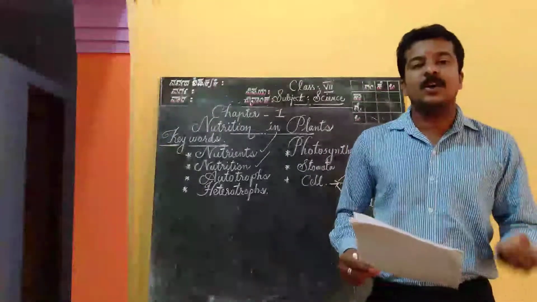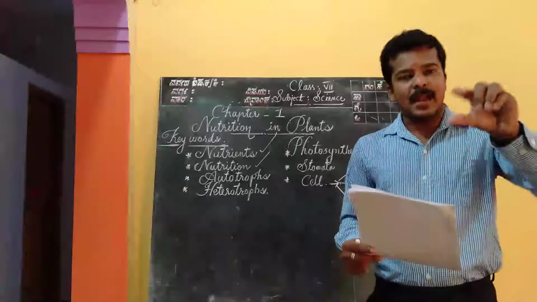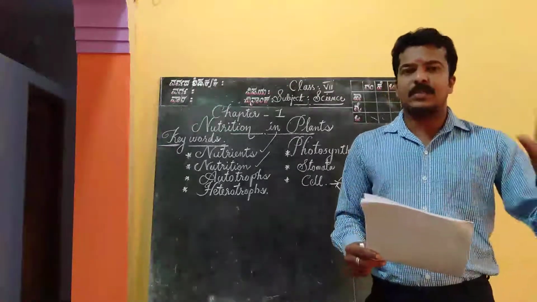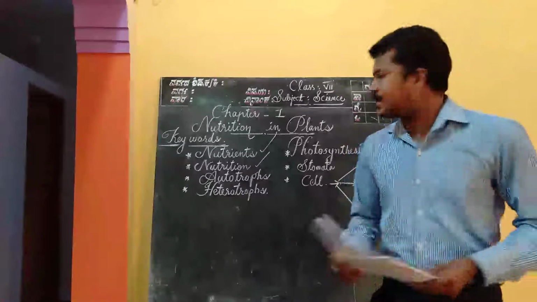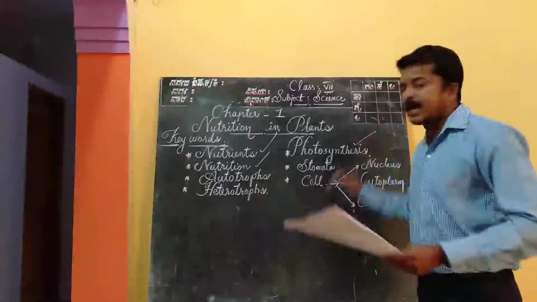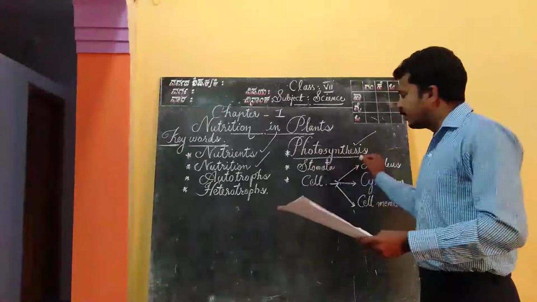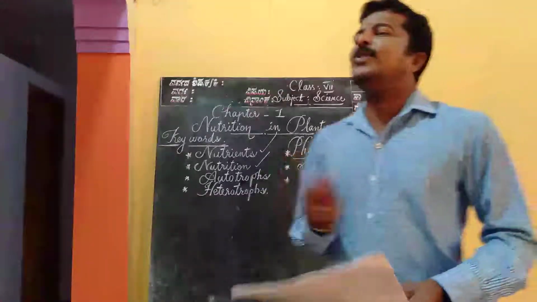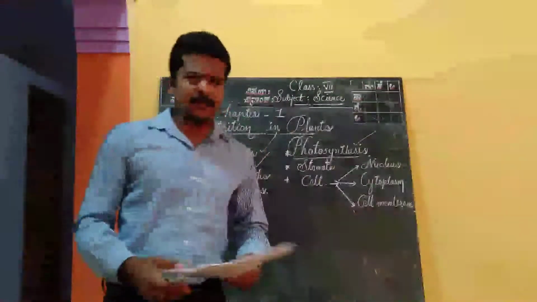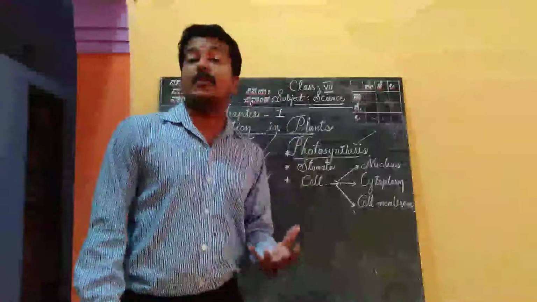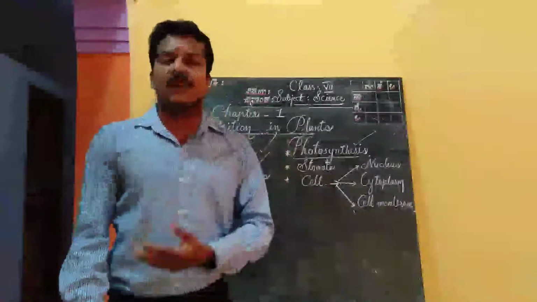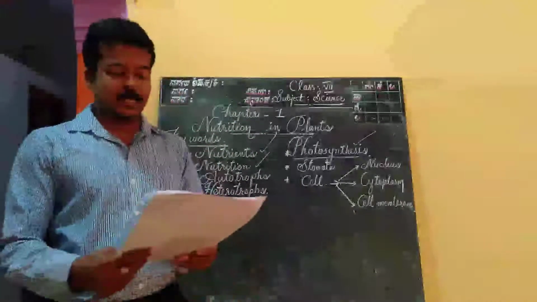They prepare food on their own, and that preparation of food or that synthesis of food is called photosynthesis. Okay, anyhow, we are going to learn something more about this process. Whereas human beings, we can't prepare food on our own, whereas plants, they prepare food for themselves.